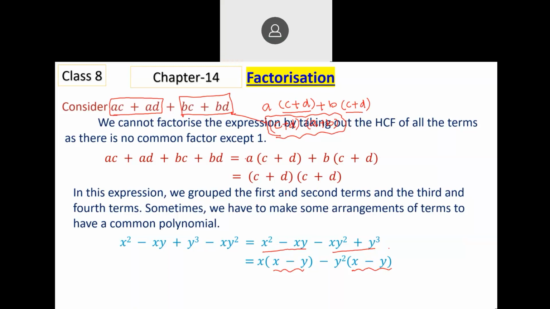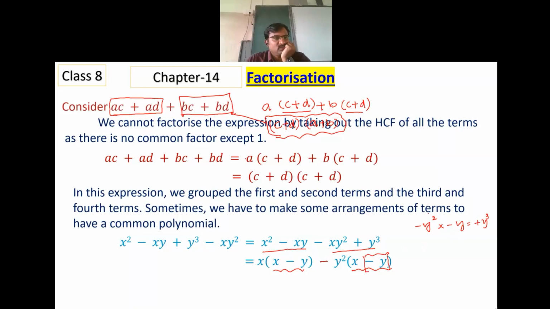Is it not plus? It will become plus, sir. Since we are taking negative y square as the common thing, negative y square into negative y will give us positive y cube. So negative y will remain on taking negative y square out. Now there is x minus y common. x remains from here, minus y square remains.